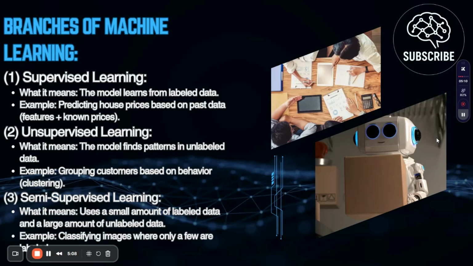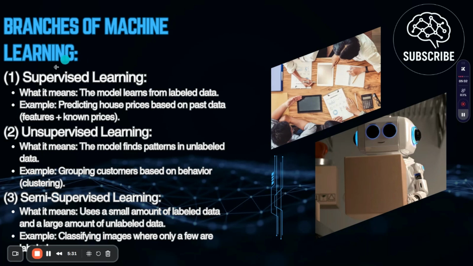This is the most important question: what are the types or branches of machine learning? Every single person should know about the branches of machine learning if they want to specialize in machine learning. They will need a bit of knowledge about the branches and how a machine can perform different tasks.